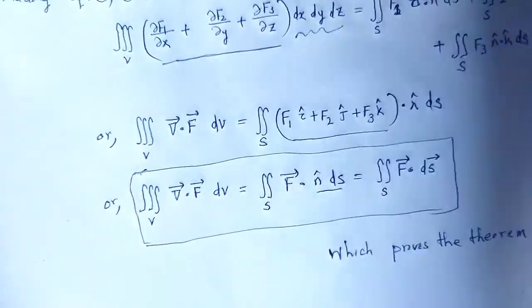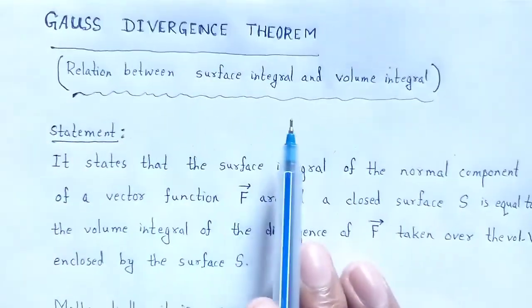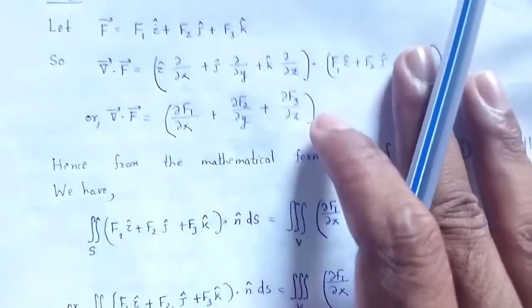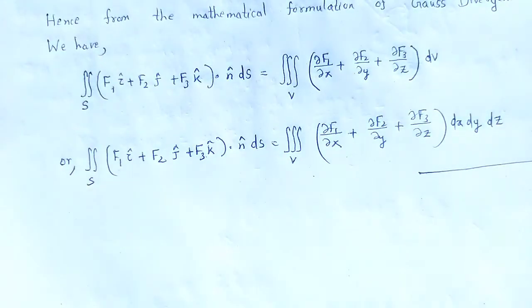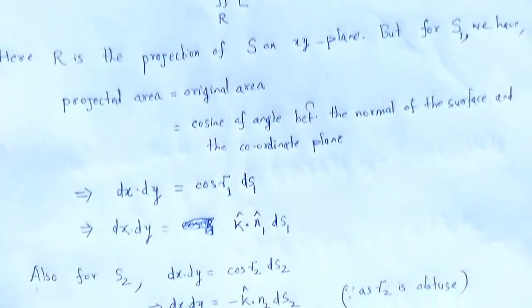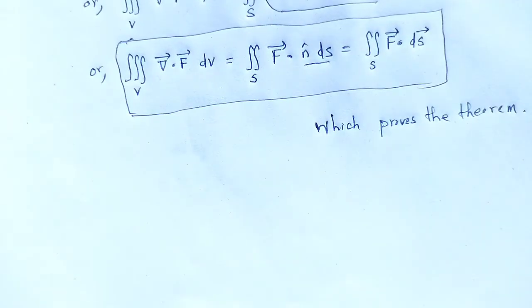Now we prove the Gauss divergence theorem. Overall, we look at the relation between the surface integral and volume integral, the mathematical representation of the Gauss divergence theorem. Now we solve some questions related to the Gauss divergence theorem.